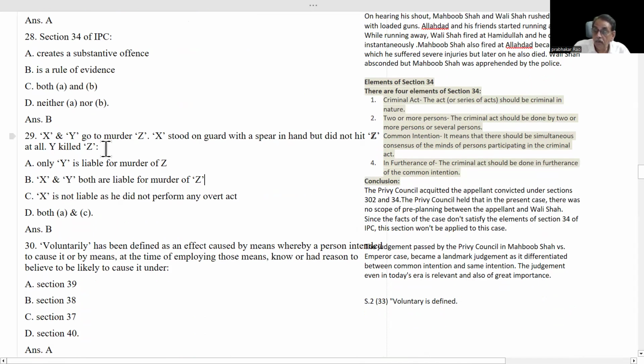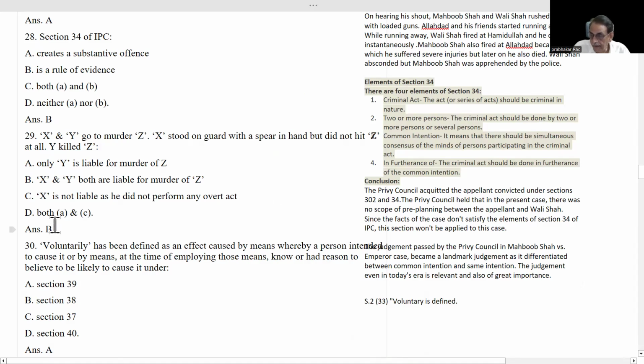X and Y go to murder Z. X stood on guard with a spear in hand but did not hit Z at all. Y killed Z. Only Y is liable for the murder of Z; X and Y both are liable for the murder of Z; X is not liable as he did not perform any overt act.